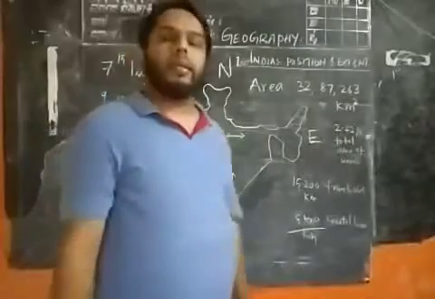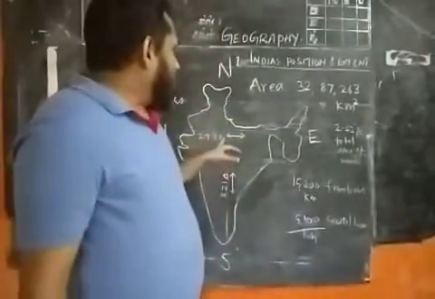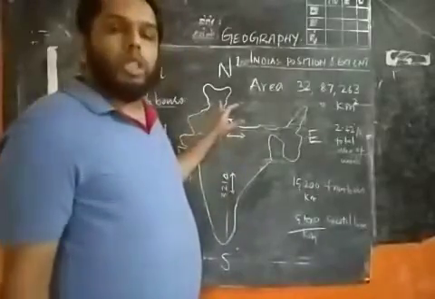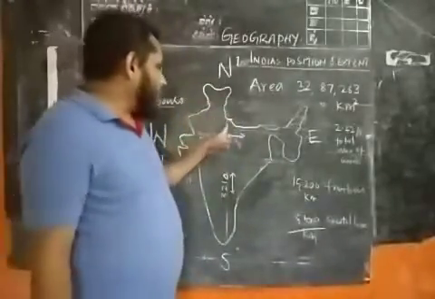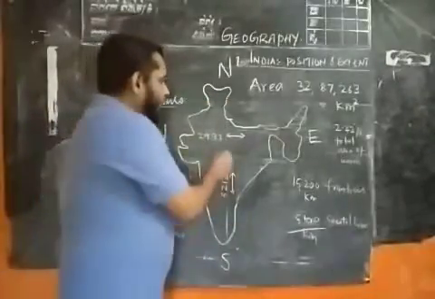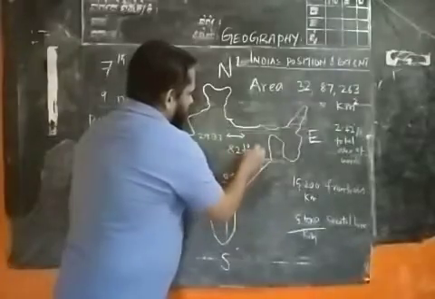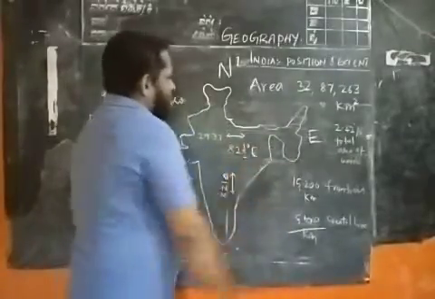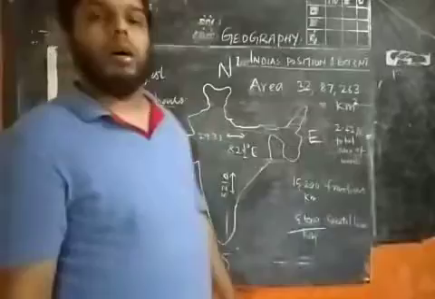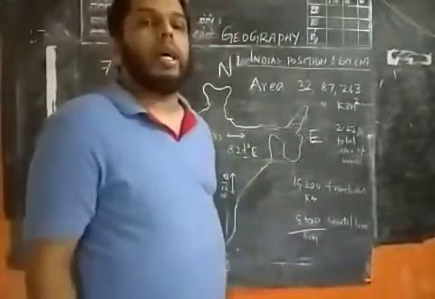The 82.5 degree east longitude passes through the central part of India, near Lucknow.